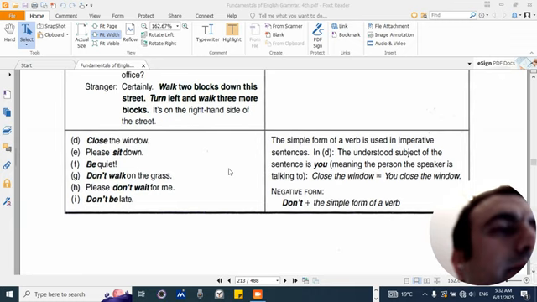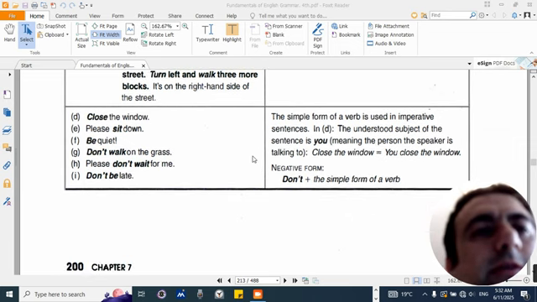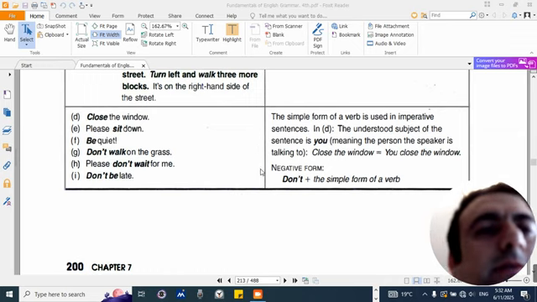D. Close the door. E. Please sit down. F. Be quiet. G. Don't walk on the grass. H. Please don't wait for me. I. Don't be late. The simple form of a verb is used in imperative sentences. In D, the understood subject of the sentence is you, meaning the person the speaker is talking to: Close the window. You close the window. Negative form: don't plus the simple form of a verb.